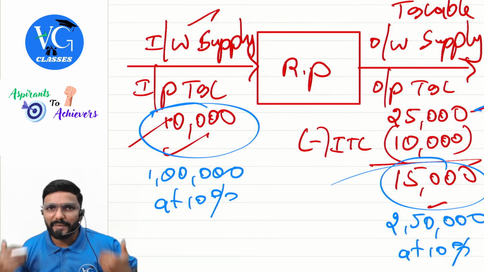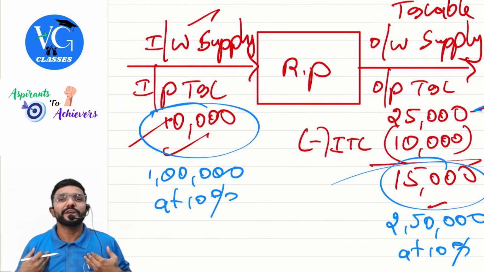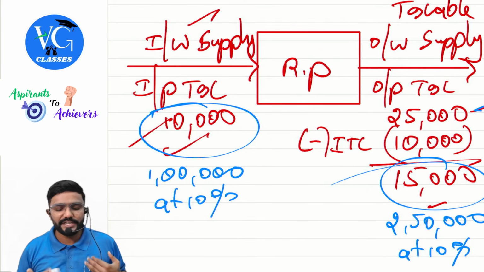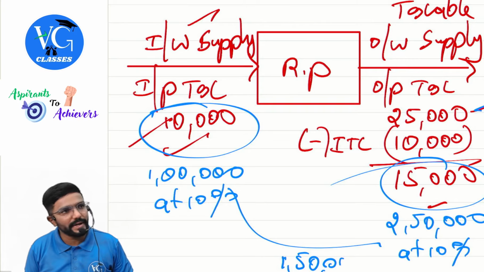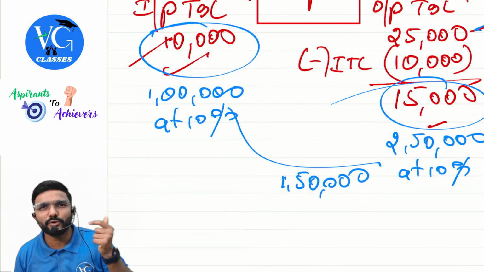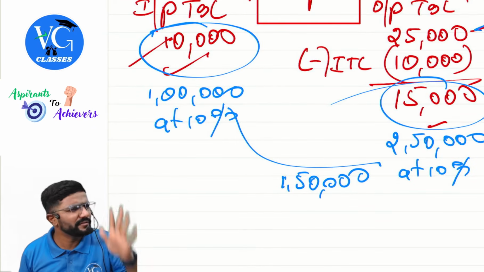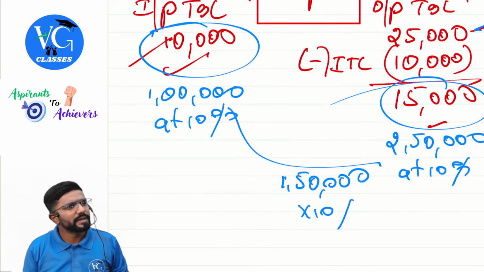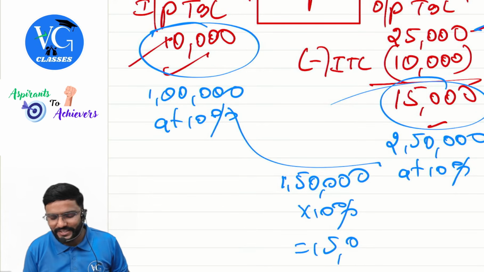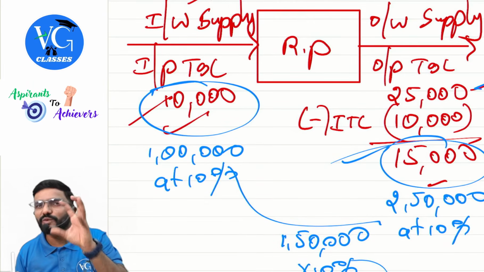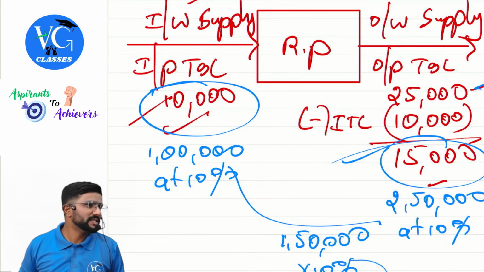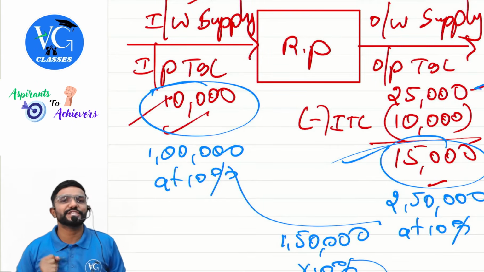Guys, if you ask me, sir, what is the value addition you gave to the product? How much value addition did I give to the product? I purchased at 1 lakh and I am selling at 2 lakh 50. What is the value addition given by me? 150. On that, tax comes to 10%, 15,000. That is what I ended up paying here. Okay, GST is the tax on value addition given, guys. GST is the tax on value addition given.